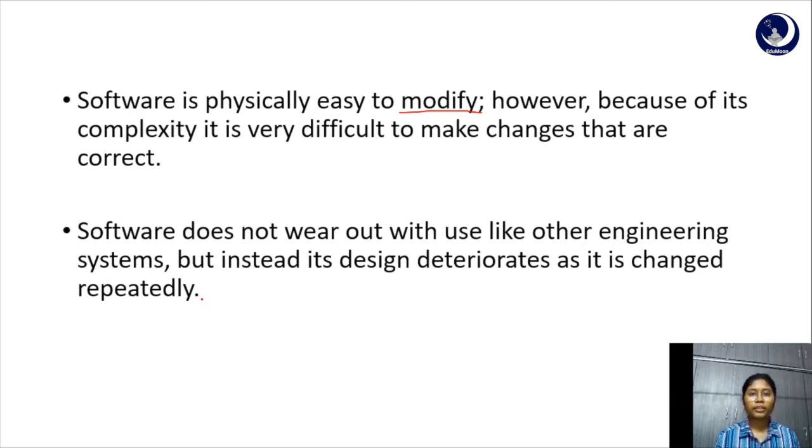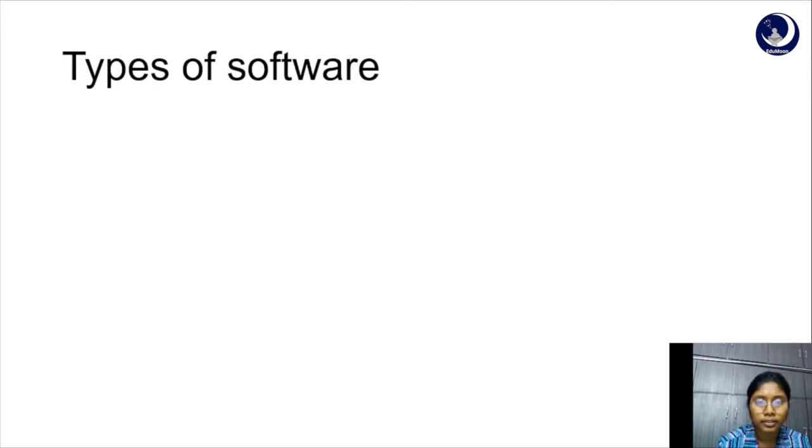Many such modifications would deteriorate the design. I mean, worsen the design, that the final version of the design and original version of the design are no way matched, no way related. So when you keep making modifications after modifications, the design completely changes and it doesn't even resemble the original design. So what would you do? You would start redesigning it from the scratch. This is one disadvantage of software. And let's discuss the types of software.